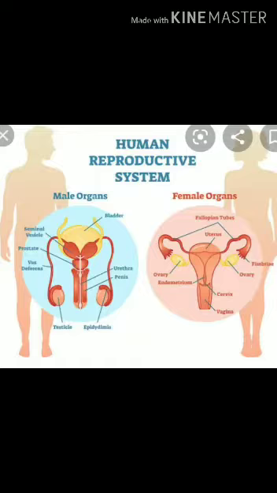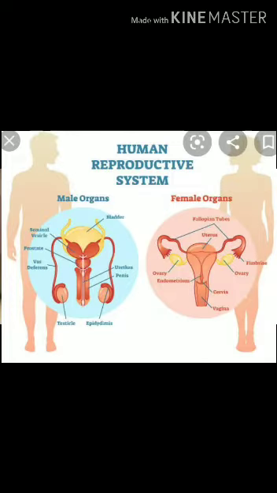Today in class 10 biology, we will start with the reproductive system. First, what is reproduction? It is the biological process by which a living organism produces offspring of its own kind to maintain the existence of its respective species. What are the different types of reproduction in organisms? Mainly there are two types: asexual and sexual reproduction.